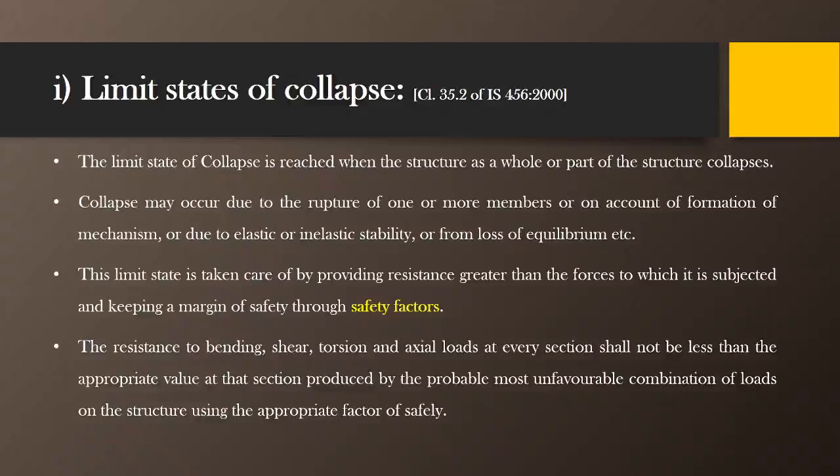So the resistance to bending, shear, torsion and axial loads at every section shall not be less than the appropriate value at that section produced by the probable most unfavorable combination of loads on the structure using the appropriate factor of safety. That's why IS 456 specifies different factors of safety and combinations of these factors of safety for different loading conditions.